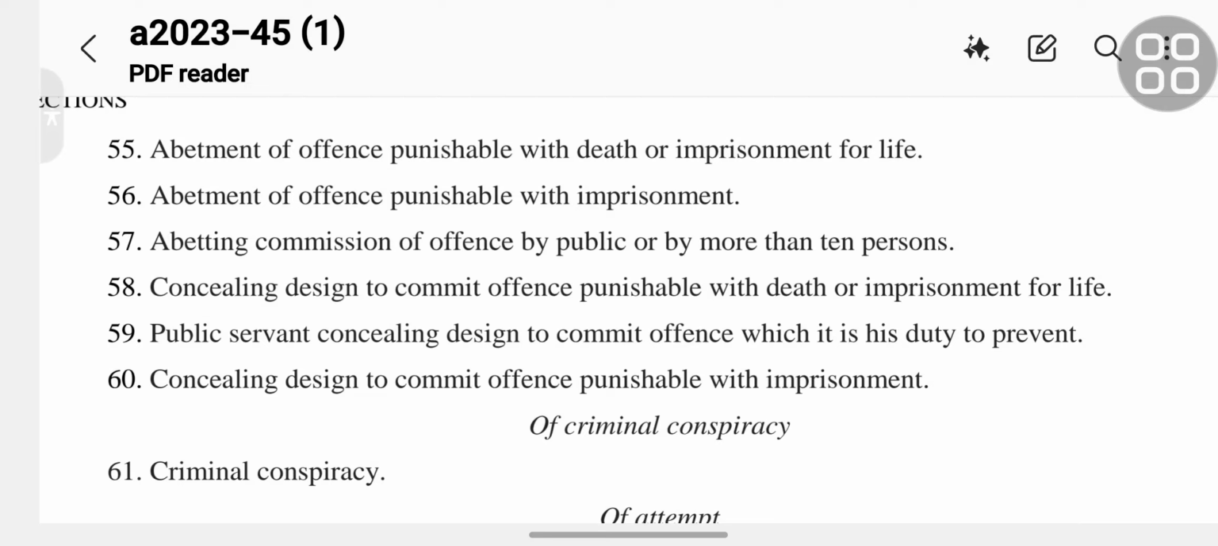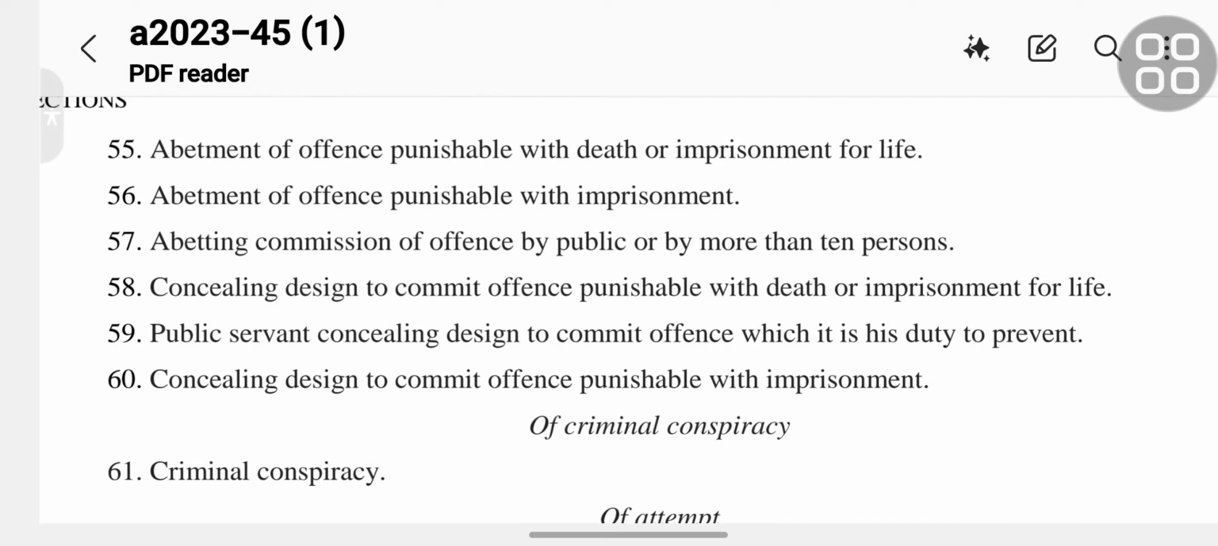Section 59 is the public servant concealing design to commit offense which it is his duty to prevent. Section 60 is concealing design to commit offense punishable with imprisonment.